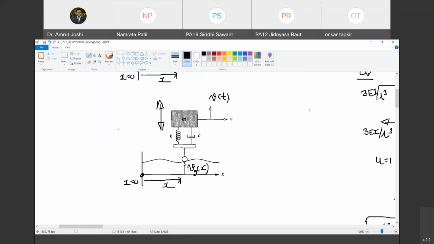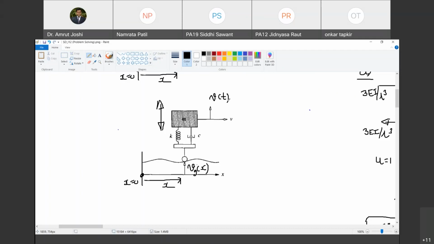But I'm not bothered about its motion in x direction. I'm bothered about the motion of that mass in y direction. So when the spring is unstretched, wherever this mass was, with reference to that, what is v of t? How much has it moved up or below that mean position in y direction? That's what I'm interested in. Are you with me? So this is called v of t.